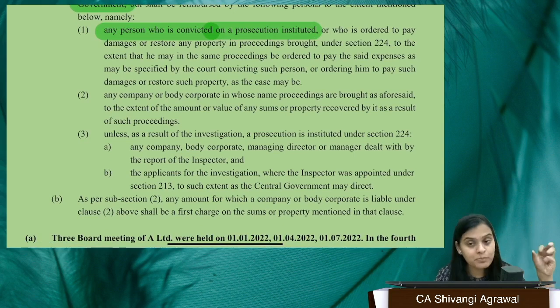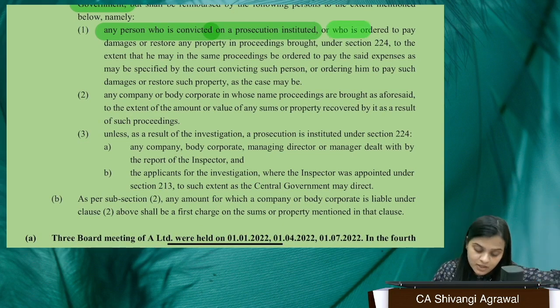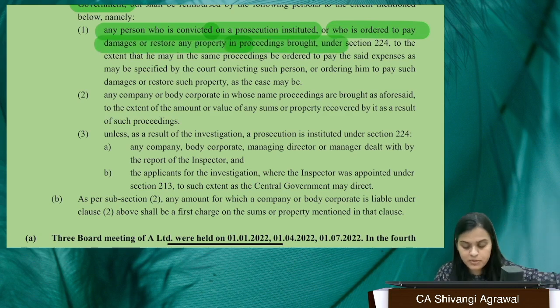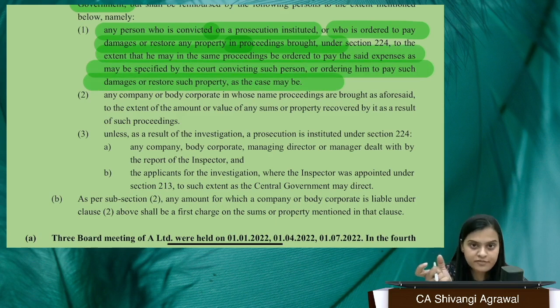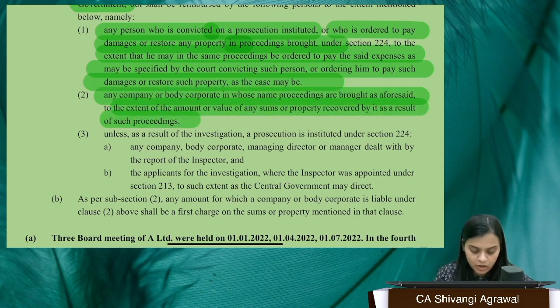So whenever the trial begins and a person is found guilty, then such person shall be ordered to pay damages or restore any properties. He will also be ordered to pay such expenses, whatever the court specifies, right? Whatever the court specifies. And the company or the body corporate, here we are talking about the company or body corporate, whoever has got any sum or property they have recovered,